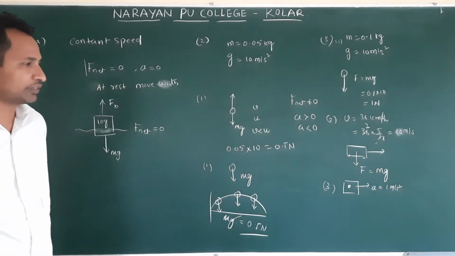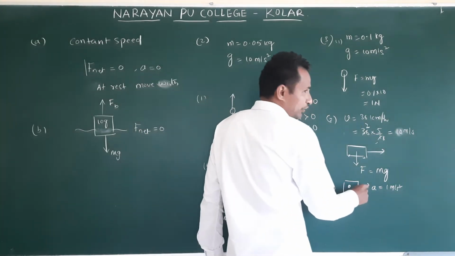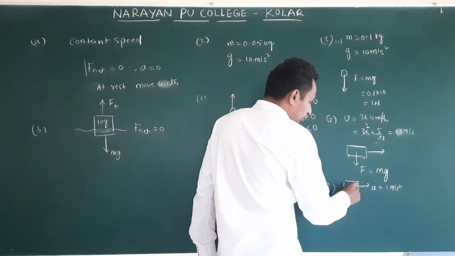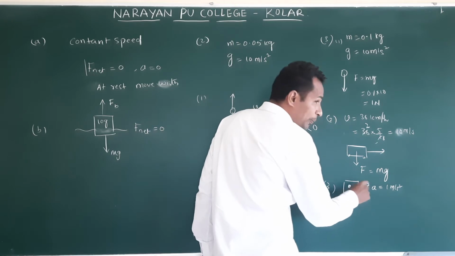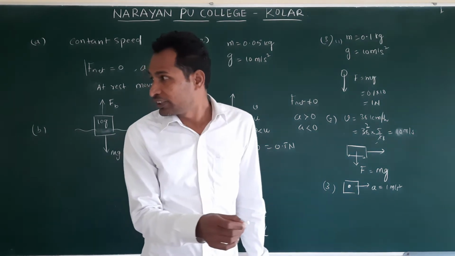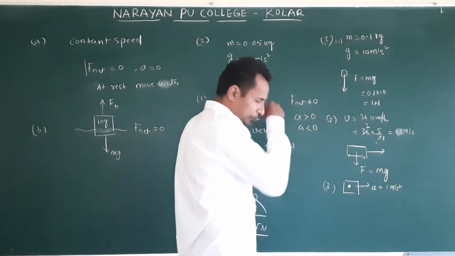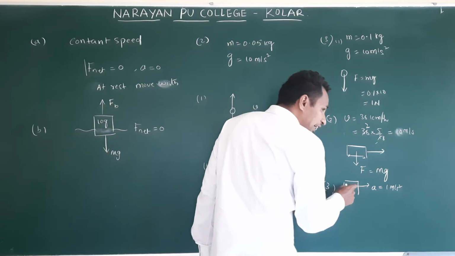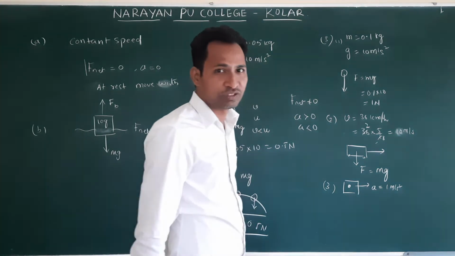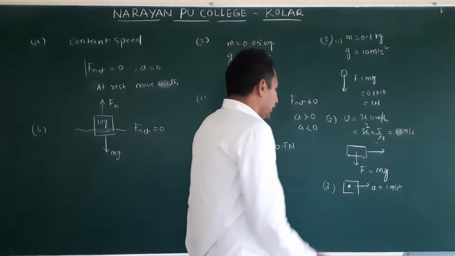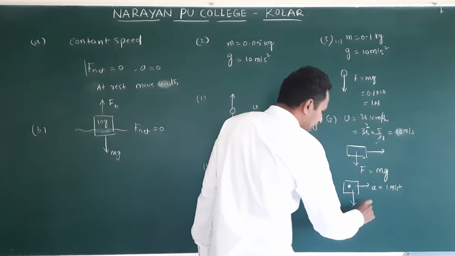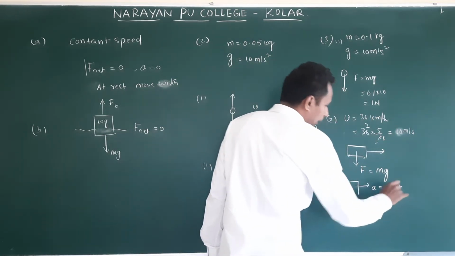As soon as it's separated from the train, it is not there in the train, so the acceleration becomes 0. Then gravity force acts. Due to the gravitational force, it accelerates along y direction. Again, the answer is F is equal to mg.